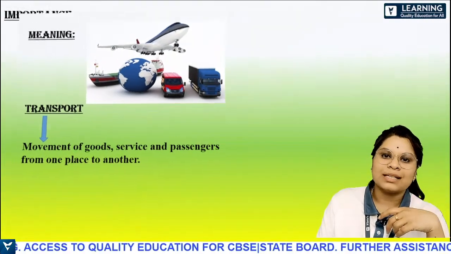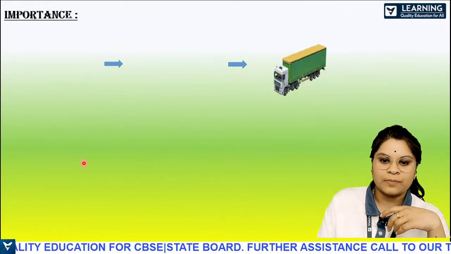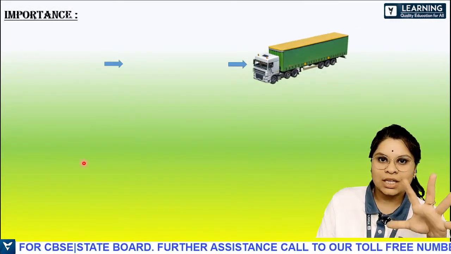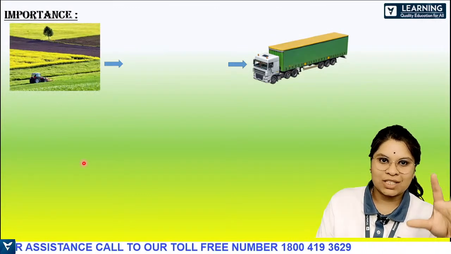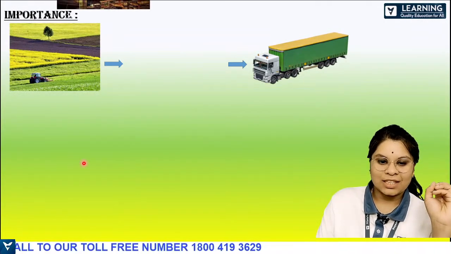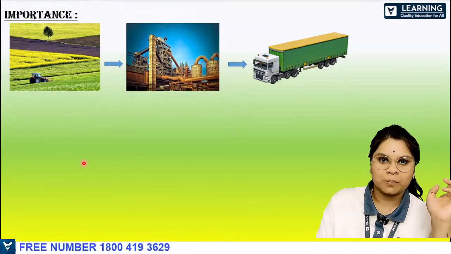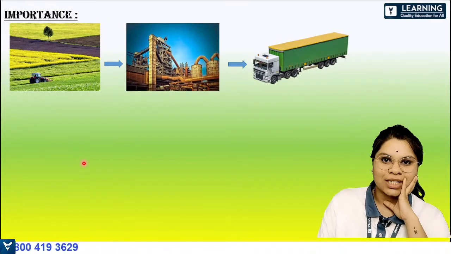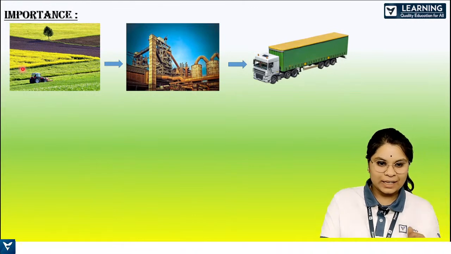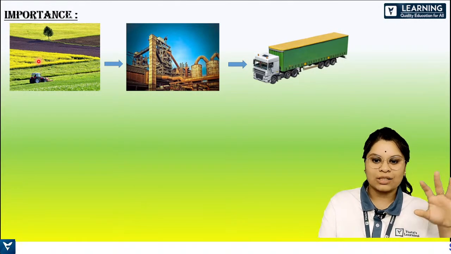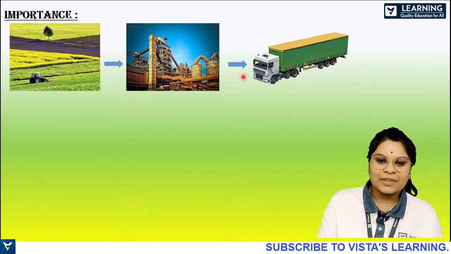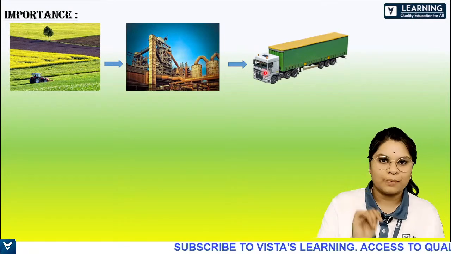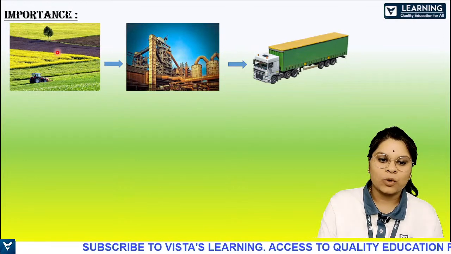Next, we'll see what is the importance of transportation. So I'll show you a few images. So a truck came in. Now there's one image which is given to you in the starting and the second one. So what are these images? To make it easy, I'll just explain this to you. This is the agricultural land where the agriculture process is happening. This is the industry and this is a truck which is carrying goods. So what do you tell here? What is the importance?